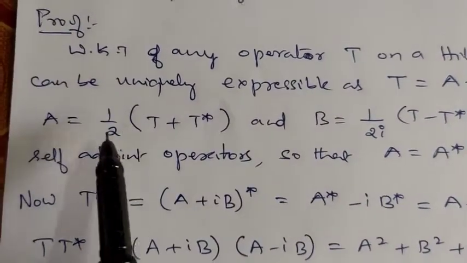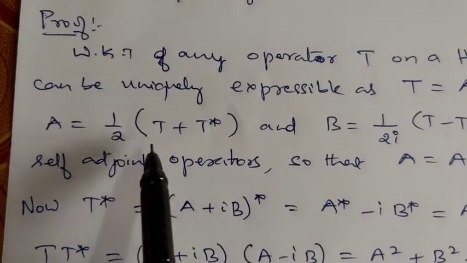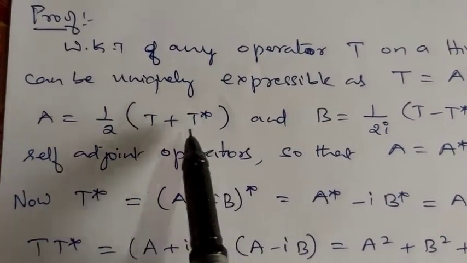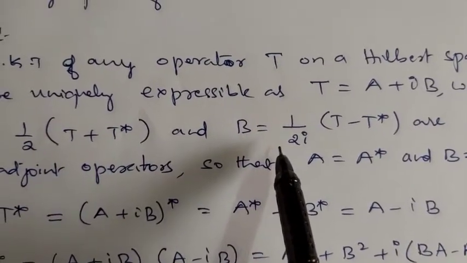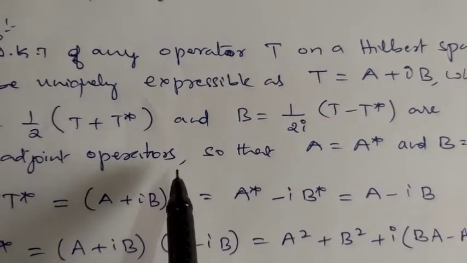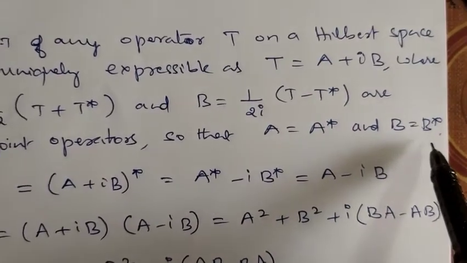Okay. Now you can see that A is equal to A*. So A* is 1 by 2 times (T plus T*) whole star, that's equal to 1 by 2 times (T* plus T), that is the same as A. Similarly B* is the same as B. Therefore A equals A* and B equals B* means what? They are self-adjoint operators. Okay, that is A equals A*, B equals B*.